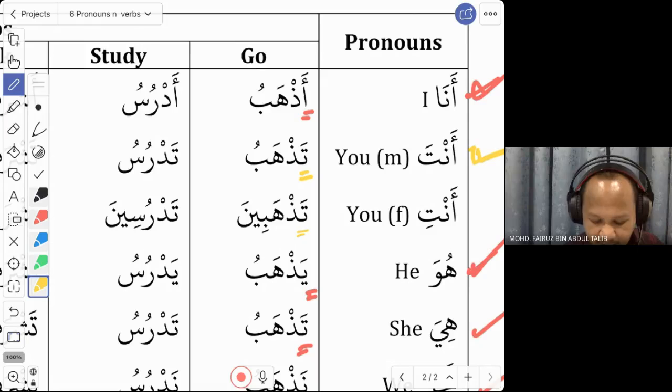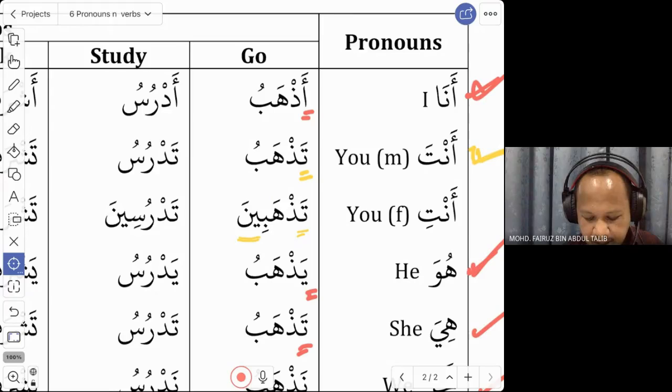But in the end, we have an additional sound. In the end, you will add ina. So the word tazhab becomes tazhabina. Okay, you can repeat after me. Tazhabina.